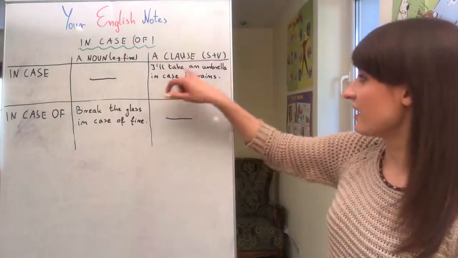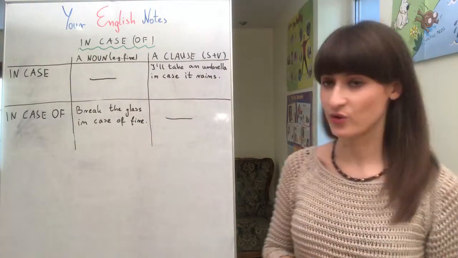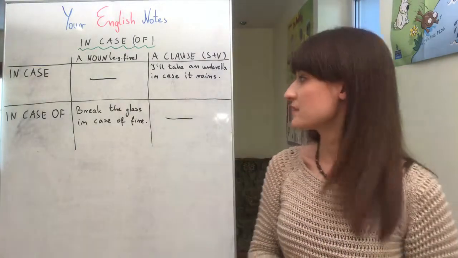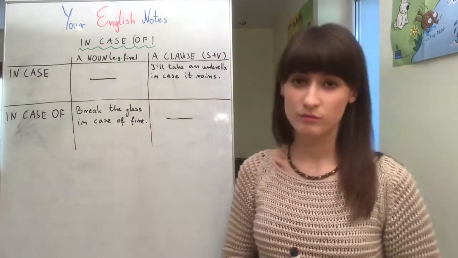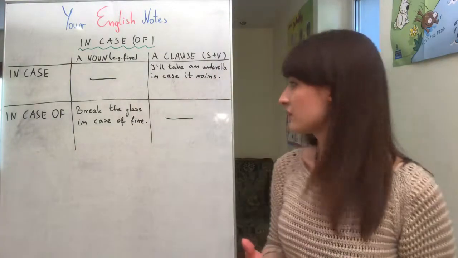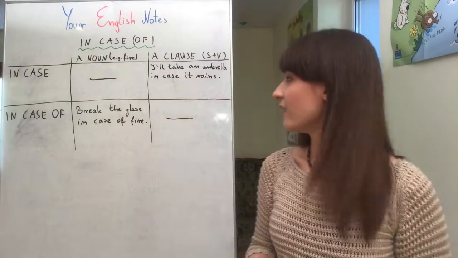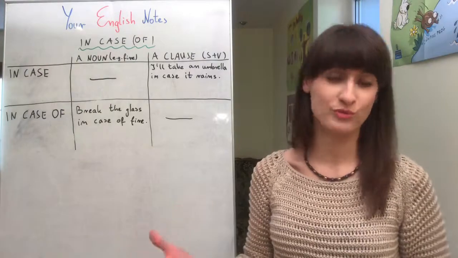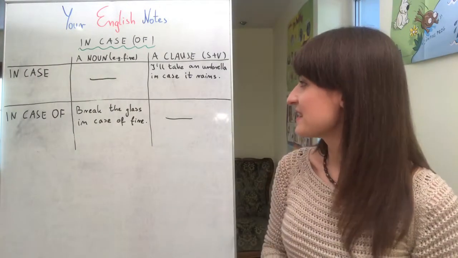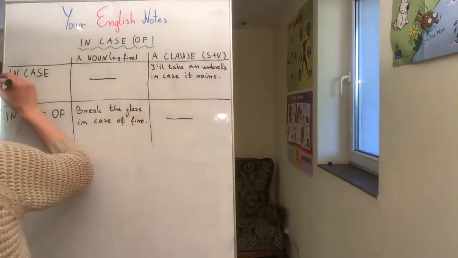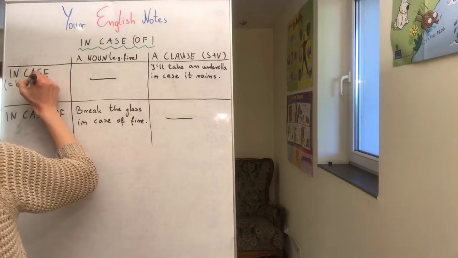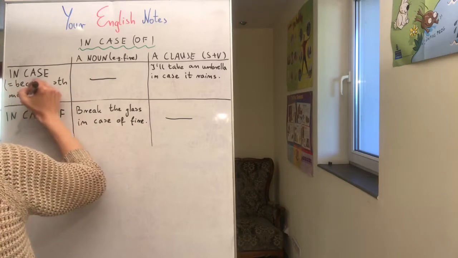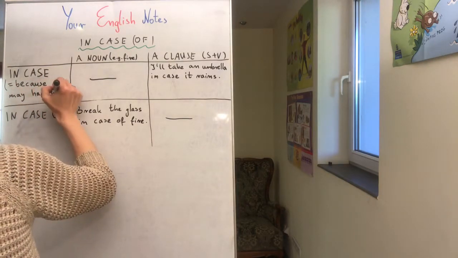So look. I'll take an umbrella in case it rains. If we paraphrase this sentence, we can say I'll take an umbrella to be ready if it rains. Or I'll take an umbrella because it may rain and I want to be ready for that, yes? So here, in case, we can paraphrase like because something may happen. Okay?